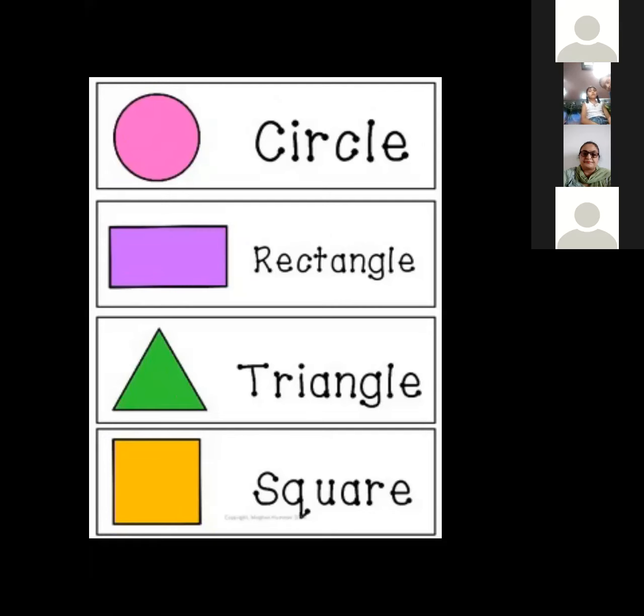With the help of a scale, you will make a square, triangle, rectangle, and with the help of a bangle, if you have one, you can make a circle. You will not use your hands, because many times I have seen smaller children don't use a scale, they straight away use hands. So these 4 shapes you will practice at home. Okay, now we will go to the different types of lines.